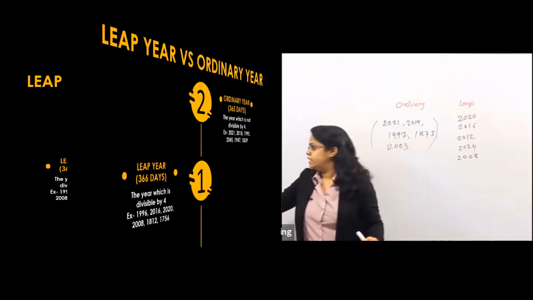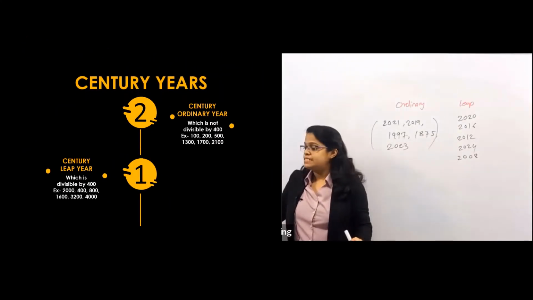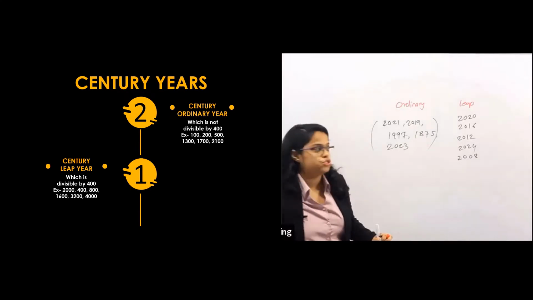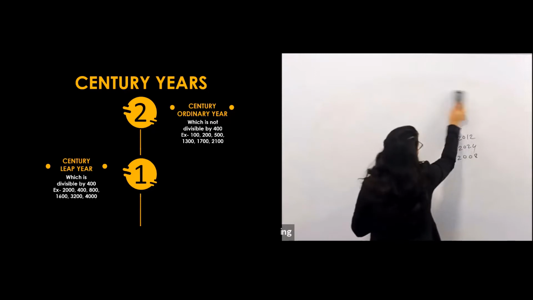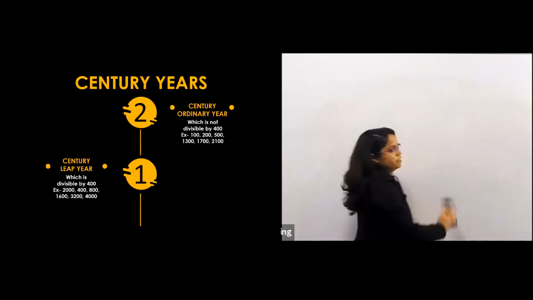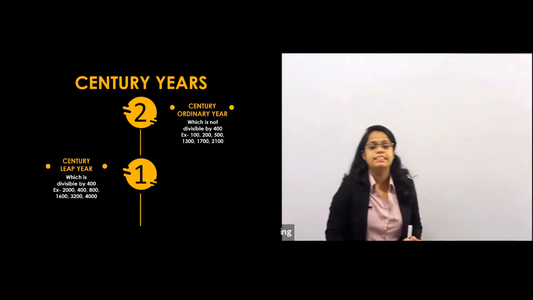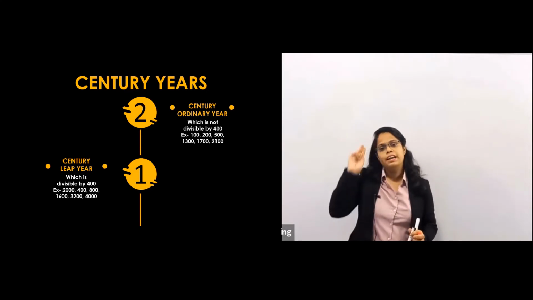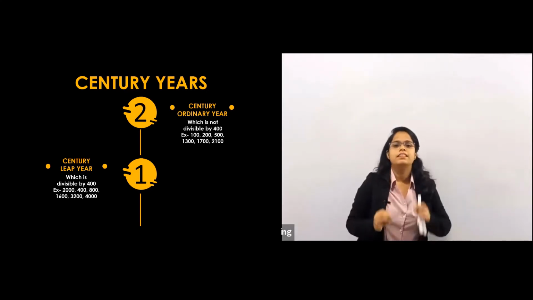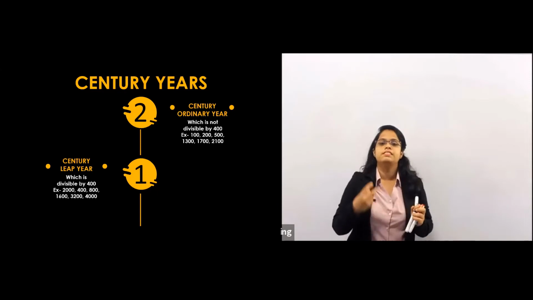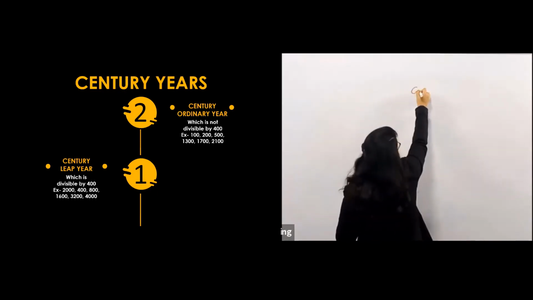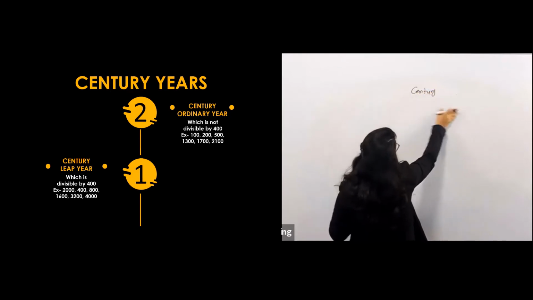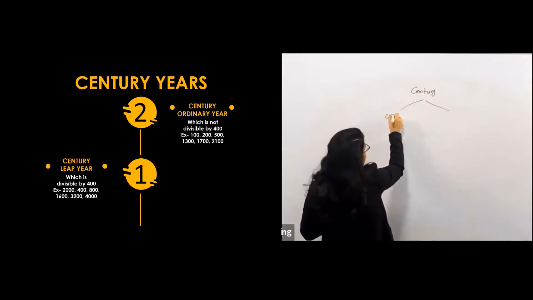After that, we have seen the concept of century years. What is a century year? For century years, instead of 4, we have to divide by 400. So how do we decide whether it is a century year or not? If the last 2 digits of any year are 0, then we call it a century year, because century means 100, right?